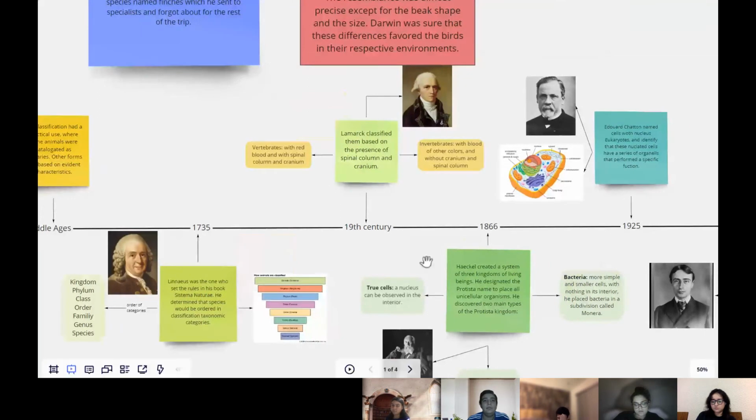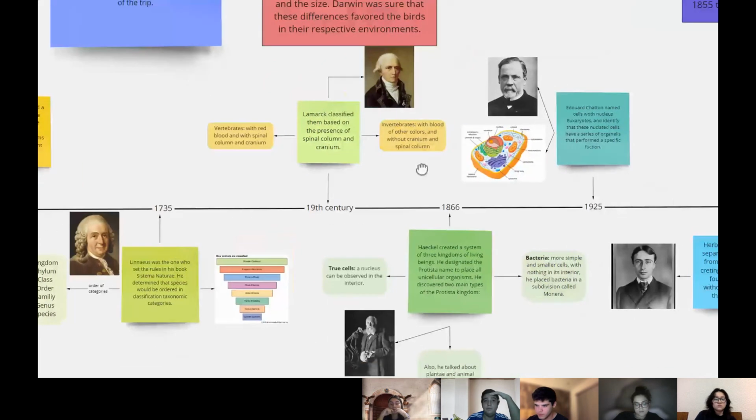In the 19th century, Lamarck classified them based on the presence of spinal column and cranium. The vertebrates were the ones that have spinal column and cranium and red blood, and invertebrates had blood of other colors, and they lacked cranium and spinal cord.